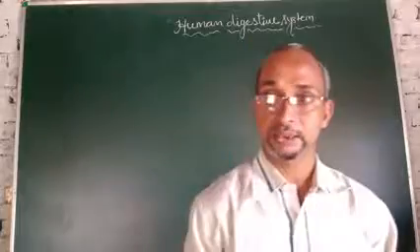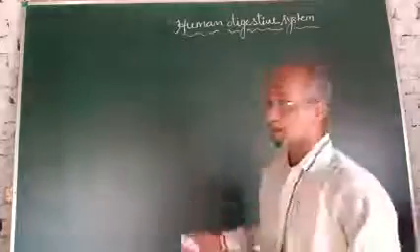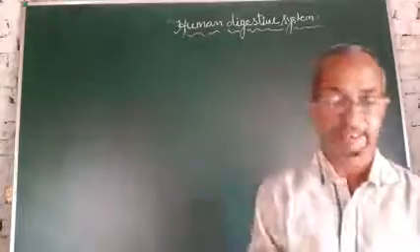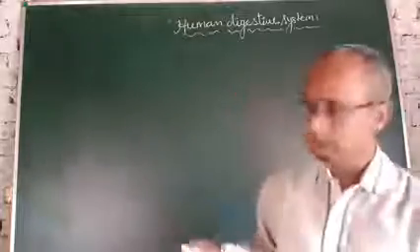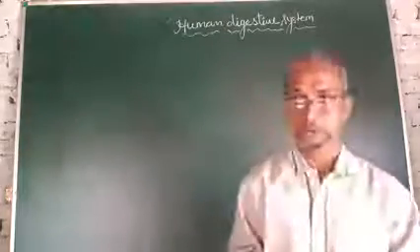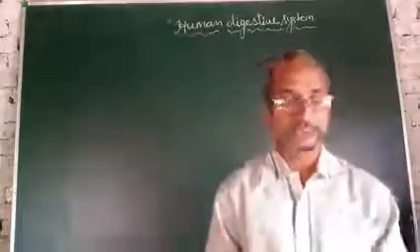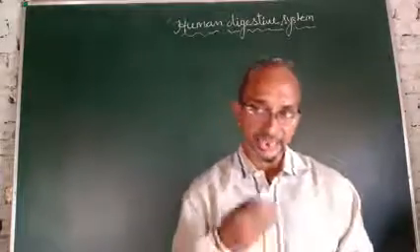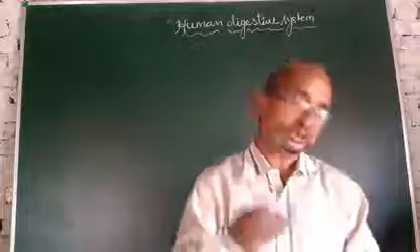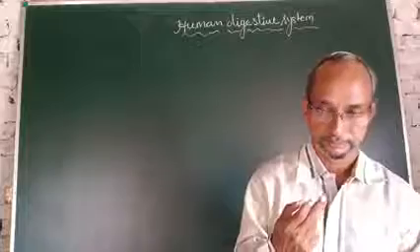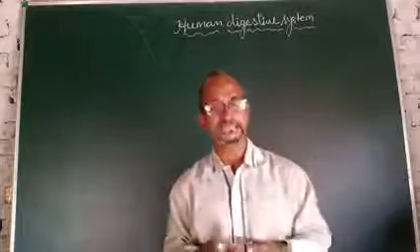So, how does digestion occur in the human body? Today I will explain in detail. First we take food in our mouth. As you take food in your mouth, digestion also starts from your mouth. In your mouth are present some salivary glands.